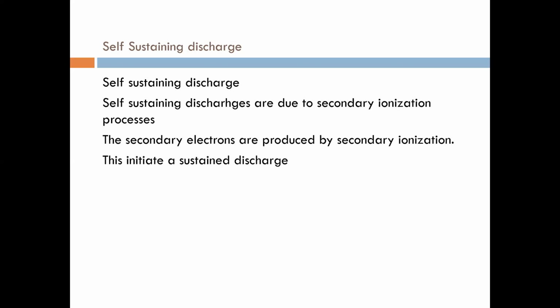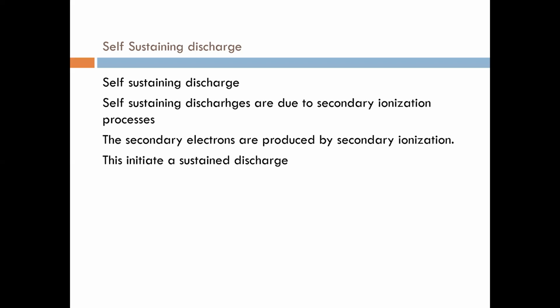But actually, what should happen? The number of electrons reaching the anode must be equal to the electrons emitted from the cathode. They may be less, but they can't be more.